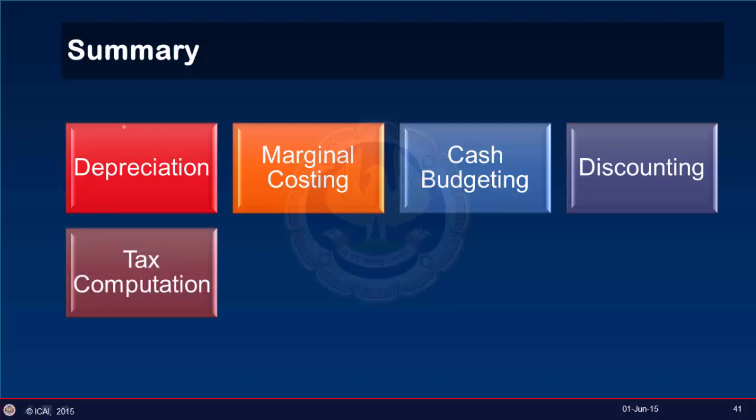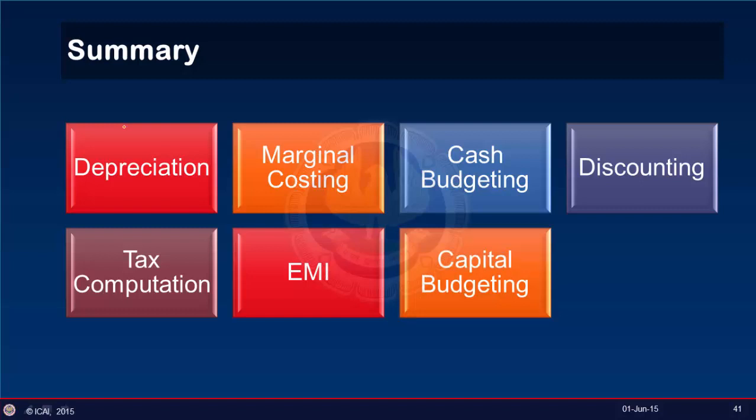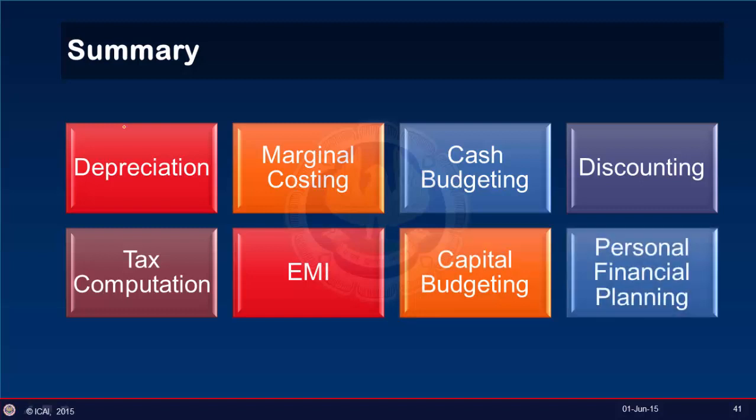In calculating EMI or to prepare amortization schedule, Excel is a boon, and we have seen how we can use the functions like PMT, PPMT, IPMT, and of course income tax computations are eased using VLOOKUP and some other functions in Excel. In case of capital budgeting and personal financial planning also, Excel helps us a lot with the functions like NPV, IRR, with functions like PV, rate and NPER.